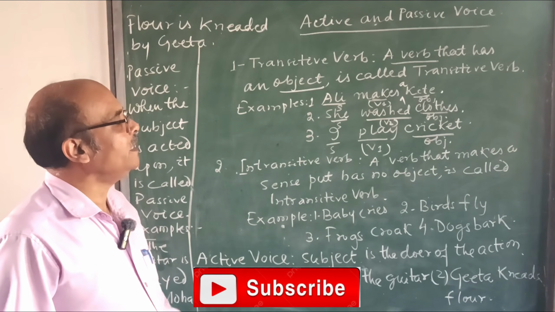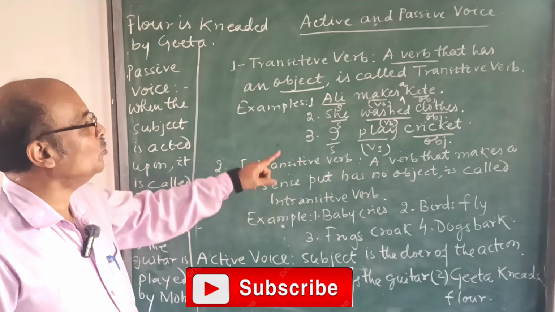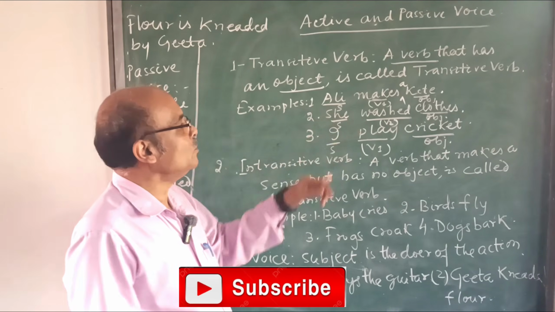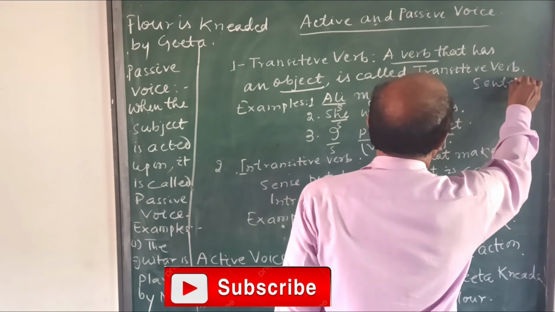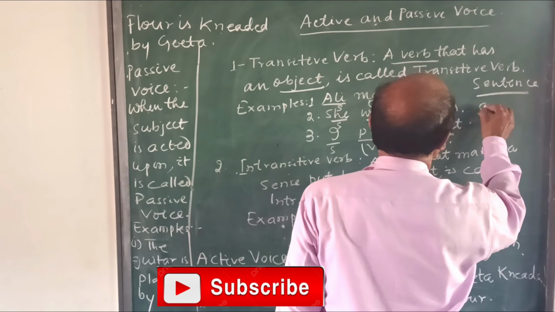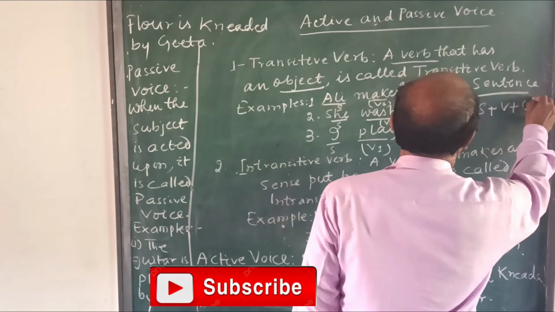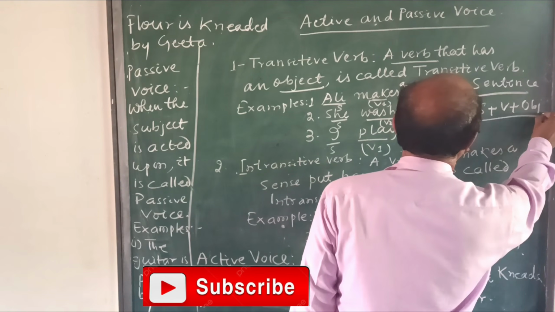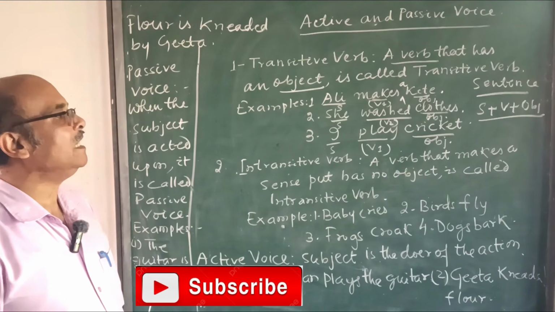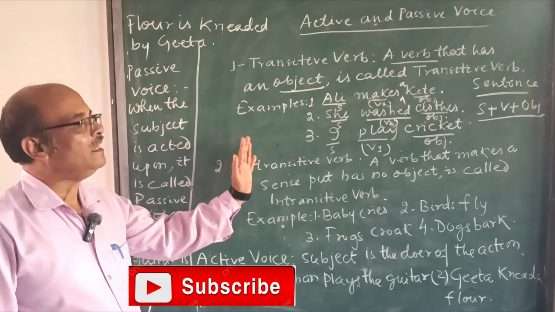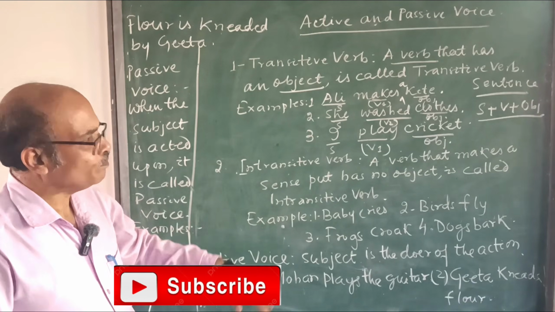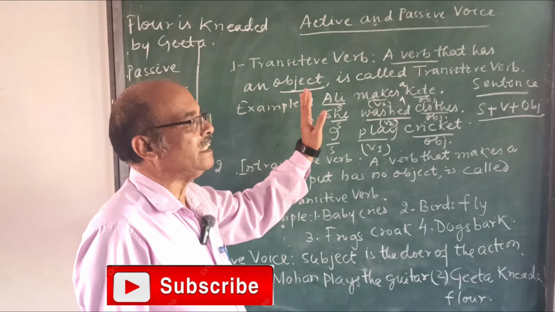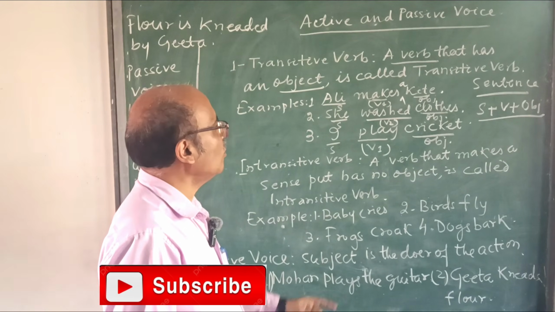And a very important thing we should know is that a sentence should have three things. First is your subject should be there, then verb, then object. These are very important components in a sentence. When you frame any sentence also, you have to see whether there is verb, object and subject or not.